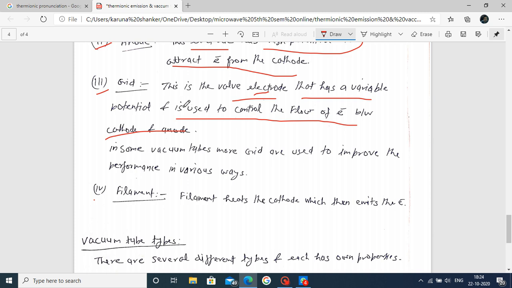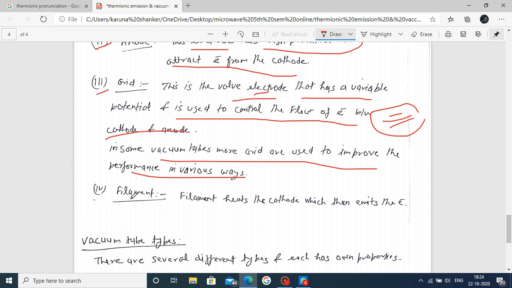There are different types of vacuum tube available. By varying the grid, we change the purpose of your vacuum tube. This is also written in the vacuum tubes. More grids are used to improve performance in various ways. In the above example we use a single grid. Suppose we use two grids, or three grids. Different purposes and different applications use it in different ways.